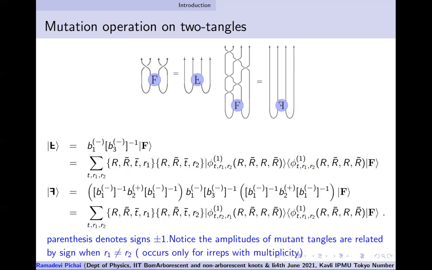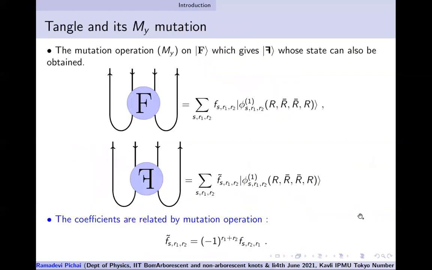Okay, so this is what I've said. When there is a multiplicity index, we will get into this computation to show that this is not the same as the initial state. It's not an identity operator. So formally, any state can be rewritten in terms of the basis states, incorporating the multiplicity index and the mutant partner of it, by some other amplitudes. And these amplitudes are up to a sign, which is what I said. The phases are just plus or minus one.